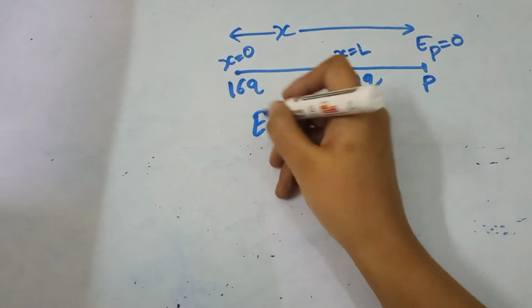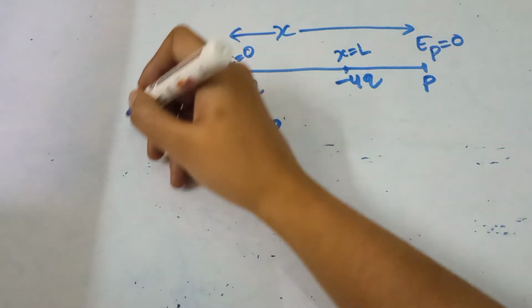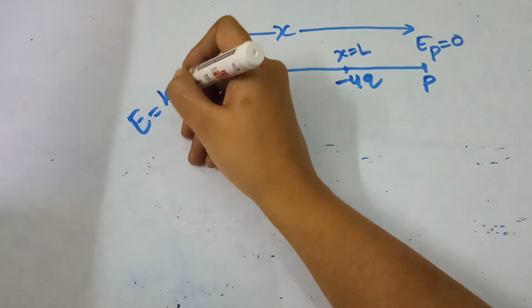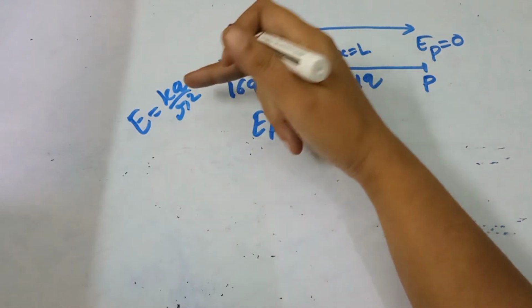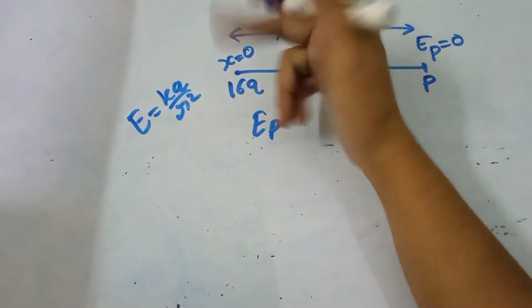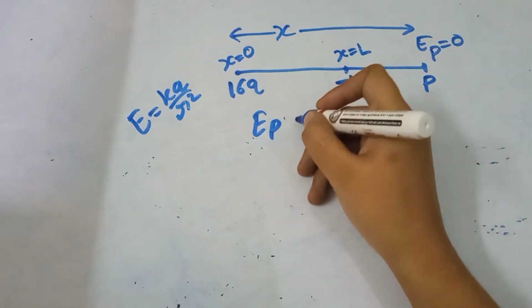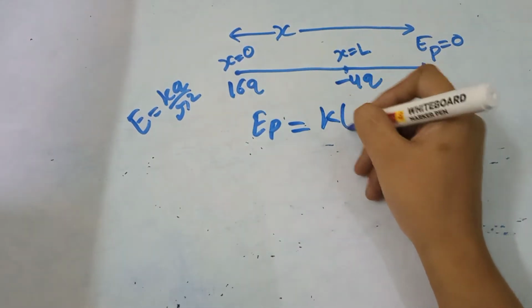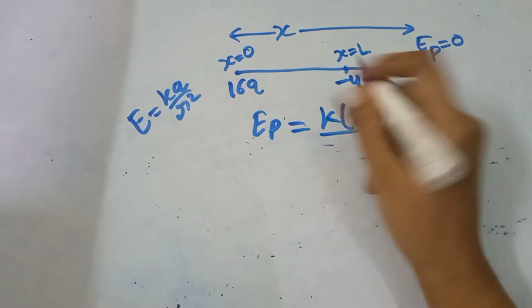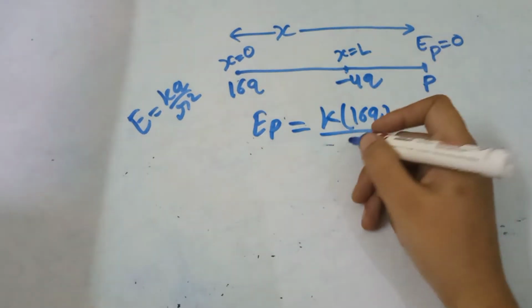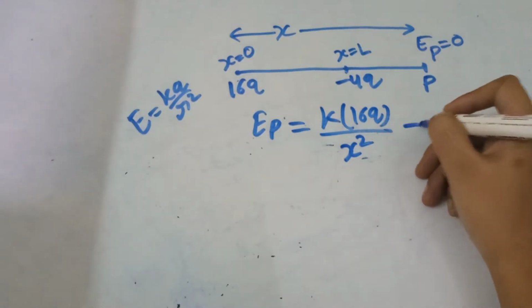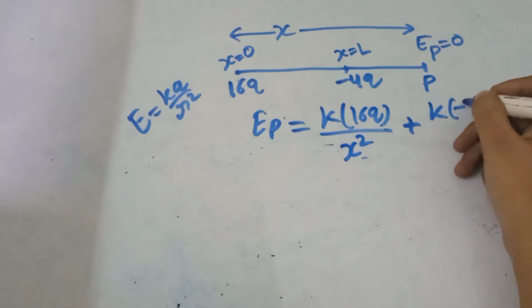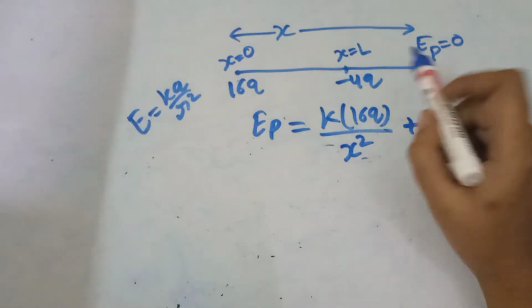So we'll write the electric field at point P. We know the formula of electric field is equal to kq by r square, where q is the charge and r is the distance from the point to the charge. So EP is equal to, due to 16q charge, kq divided by r square. R is the distance, so x square, plus k minus 4q divided by again the distance.